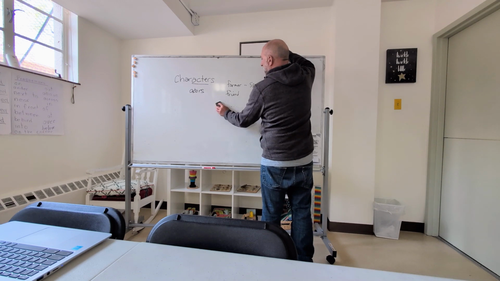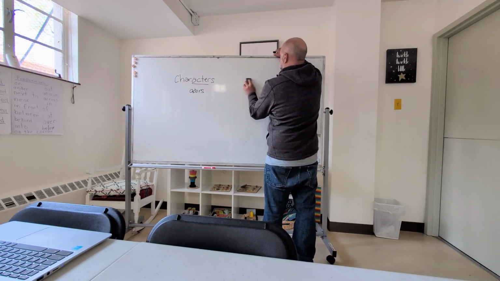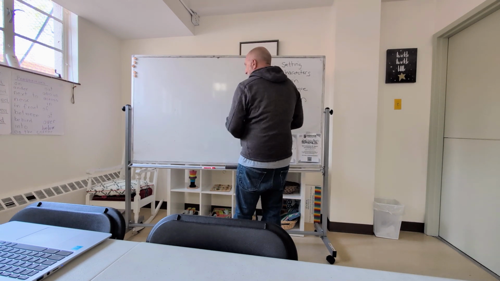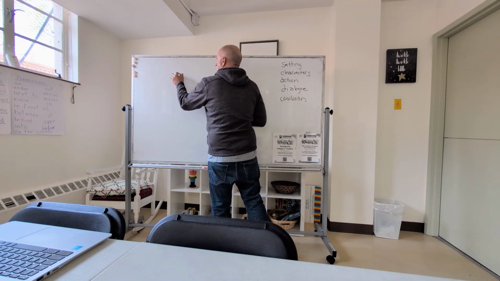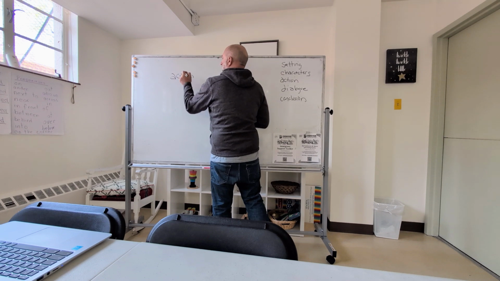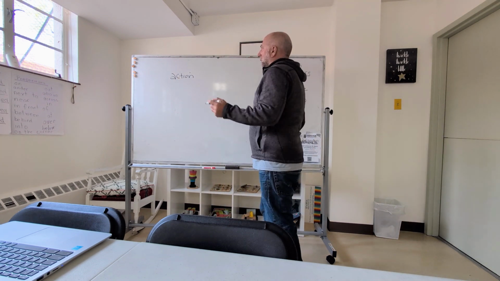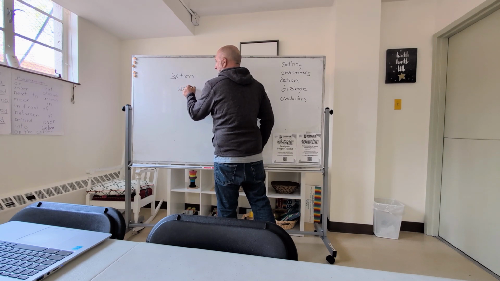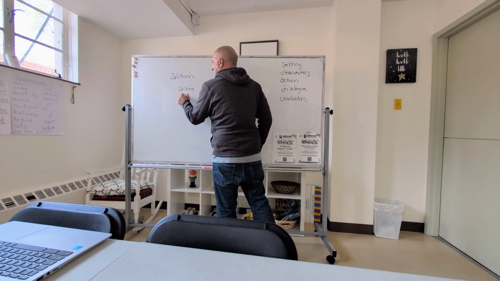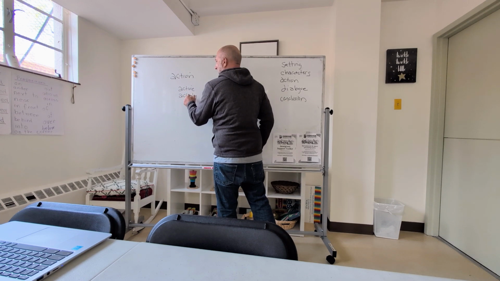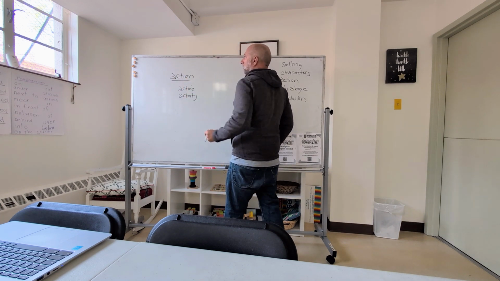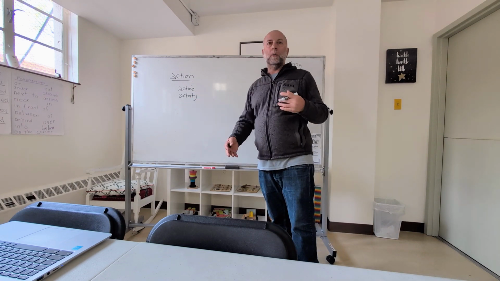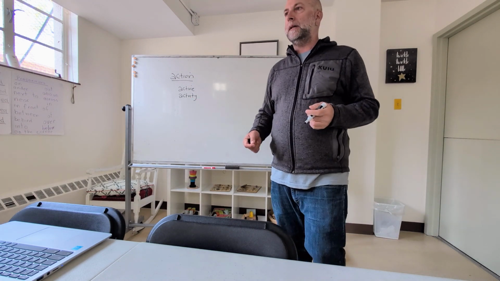So when I say action, what does that mean? What am I referring to when I talk about the action? Action, active, activity. That is what's happening in the poem or what's happening in the narrative.